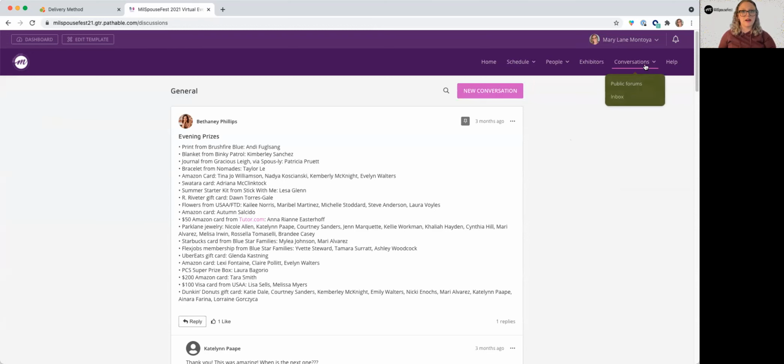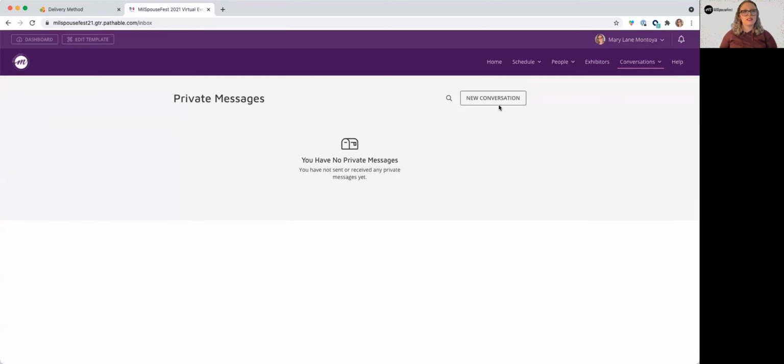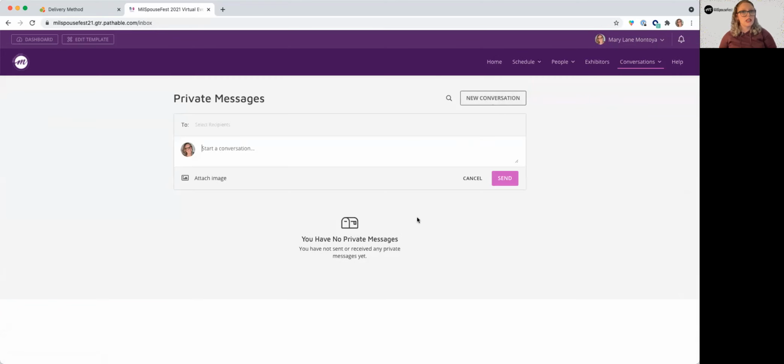Another awesome tool about this conversations tab is the inbox. So if you would like to message someone personally that you've met, or get in contact with one of our wonderful sponsors, you'll just start a conversation in your inbox. And that's a great way to get a hold of people so that other people are not seeing what you're talking about.